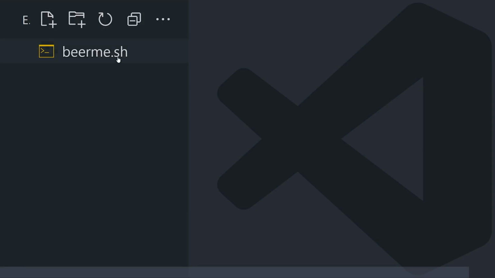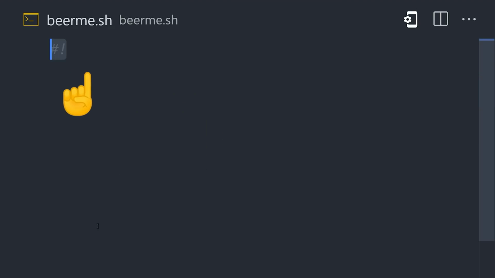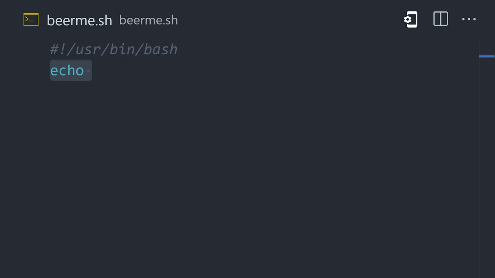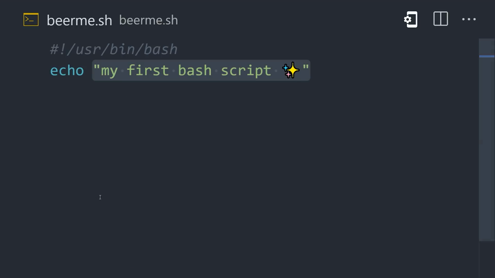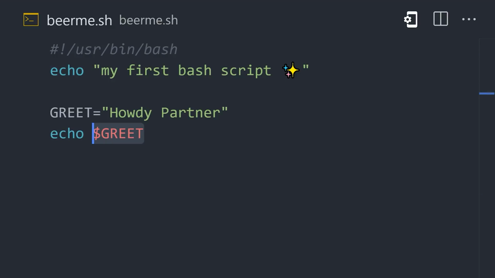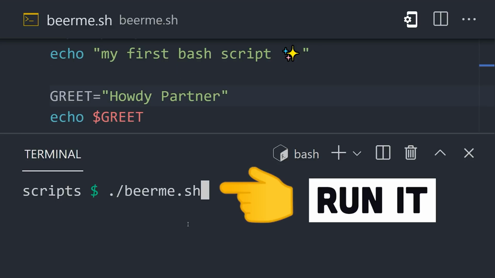The first line in that file should always be a shebang, followed by the path to the application that should run it. Below that, we can start writing commands like echo to print something, and they'll be interpreted line by line. To create a variable, type a name in all caps followed by the equal sign, then reference it later in the script using a $ sign in front of the name. Now to execute the script, simply type the file name into the shell.